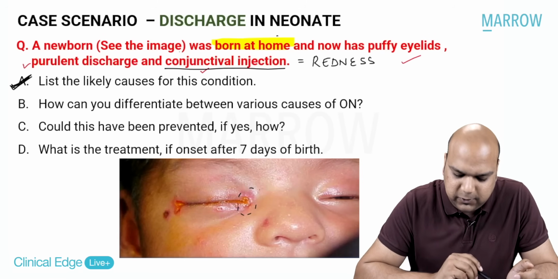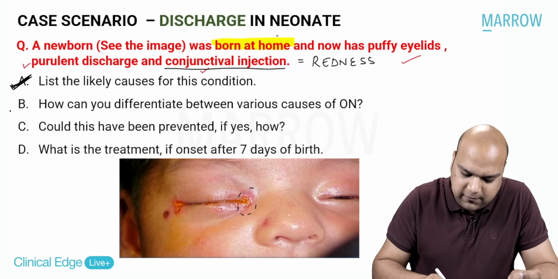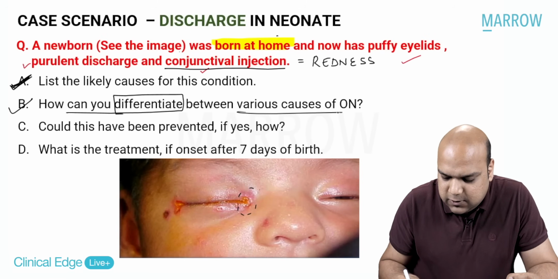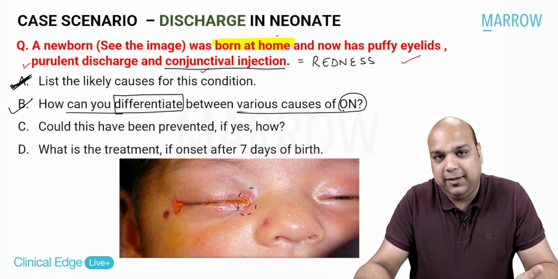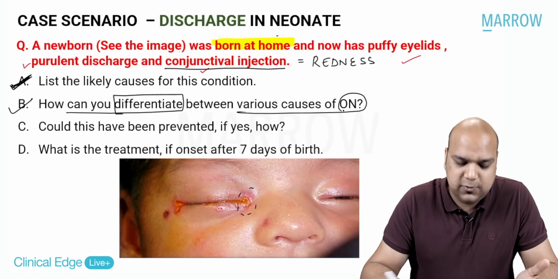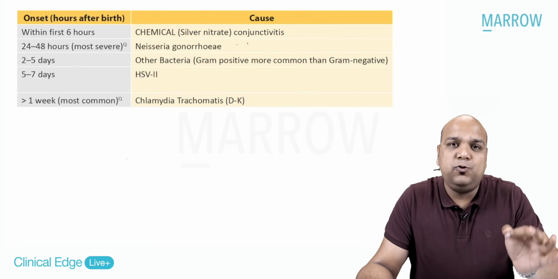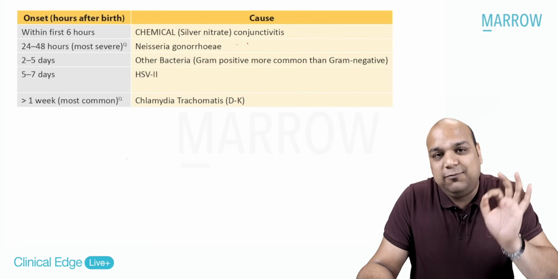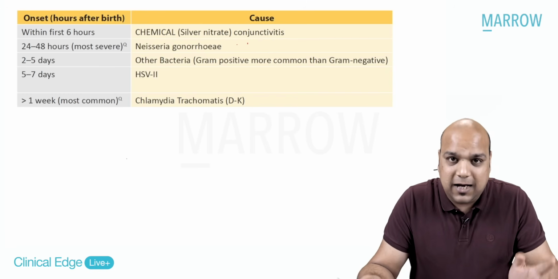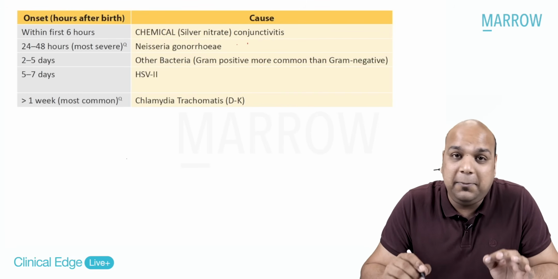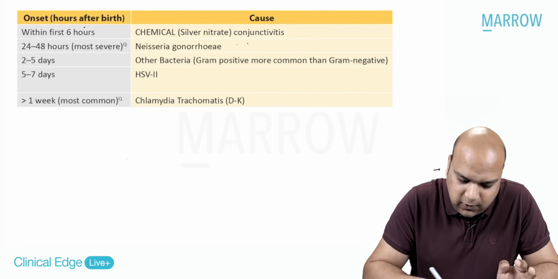Now, moving back to the question, question B, second question, everybody. How can you differentiate between various causes of ON or ophthalmia neonatorum? Yes, pretty easy theoretical question. All of us know this table, I hope, by heart, that the onset of ophthalmia neonatorum usually defines the cause. If the onset is within 6 hours after birth, it is usually a chemical conjunctivitis, which is due to the chemical which is silver nitrate. All of us know this.